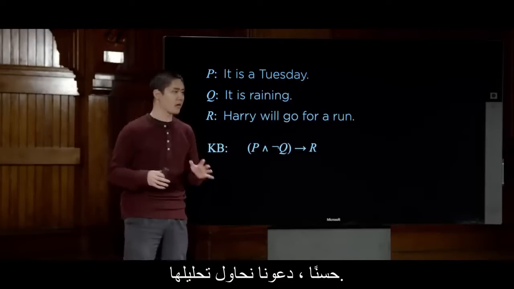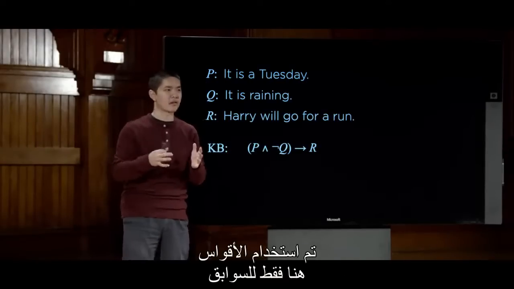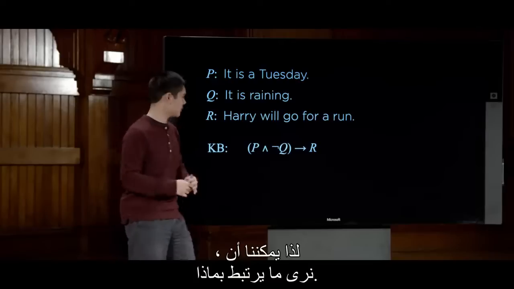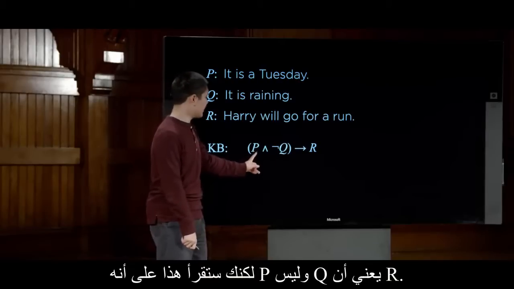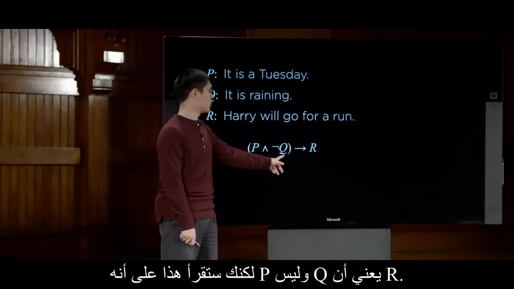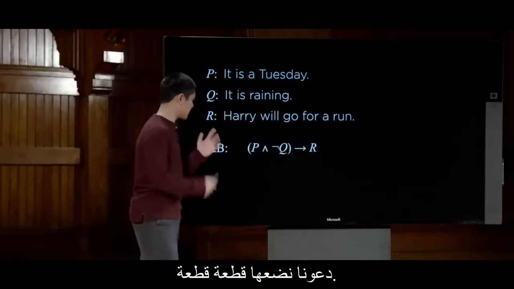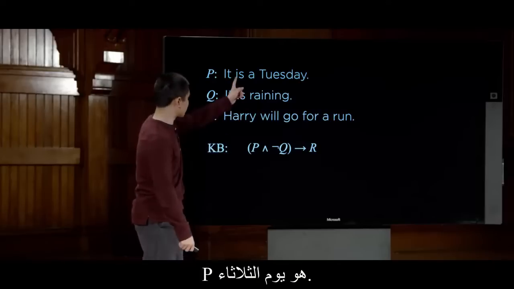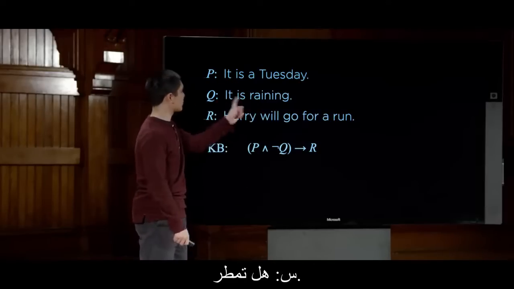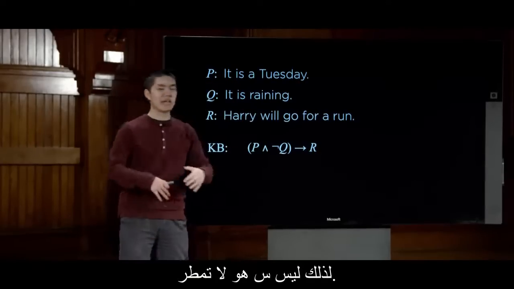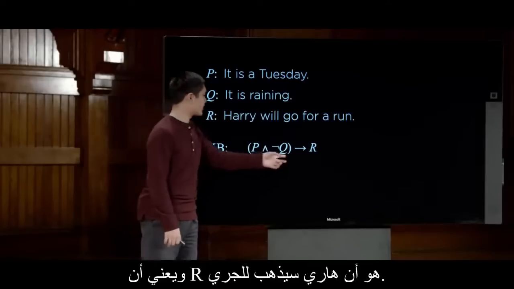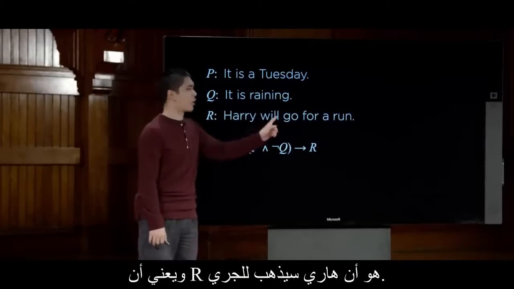All right, so let's try to parse it. The parentheses here are just used for precedence, so we can see what associates with what. But you would read this as P and not Q implies R. All right, so what does that mean? Let's take it piece by piece. P is it is a Tuesday. Q is it is raining. So not Q is it is not raining. And implies R is Harry will go for a run.